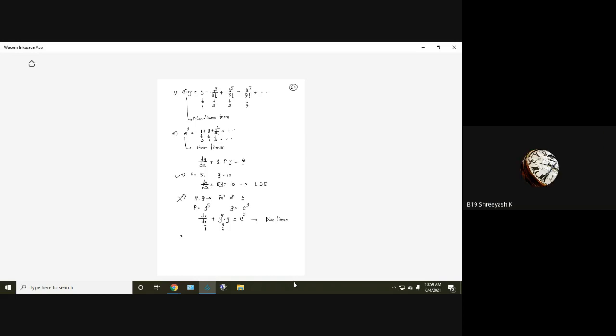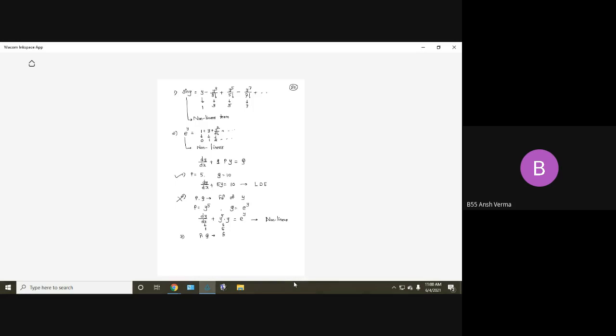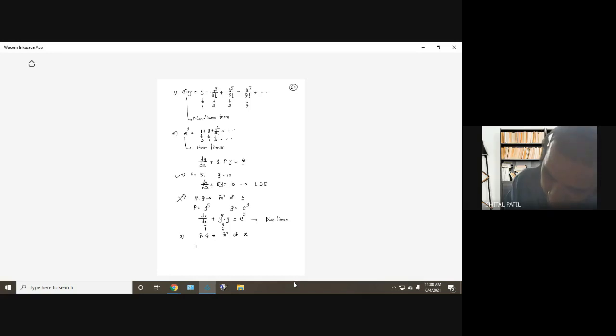Third possibility: p and q should be functions of x. Let me take any function of x, say p equals x raised to 10 and q equals sine inverse x. Then I have a differential equation like this: dy by dx plus x raised to 10 y equals q, that is sine inverse x.